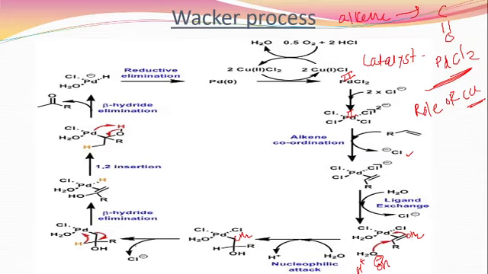Then after that, a removal of 1 chlorine takes place. By the removal of this 1 chlorine, here we get it like this. Okay, then after that, what happened here, beta hydride elimination takes place again. Beta hydride elimination means the beta hydrogen gets eliminated and it is bonded to the metal. That is called beta hydride elimination.